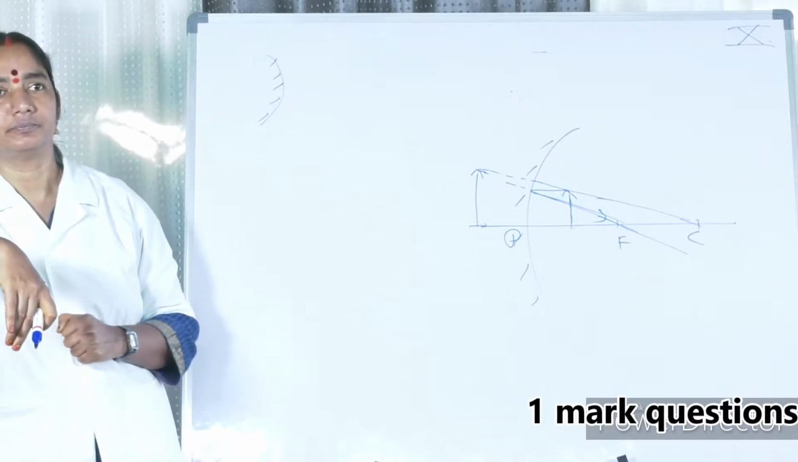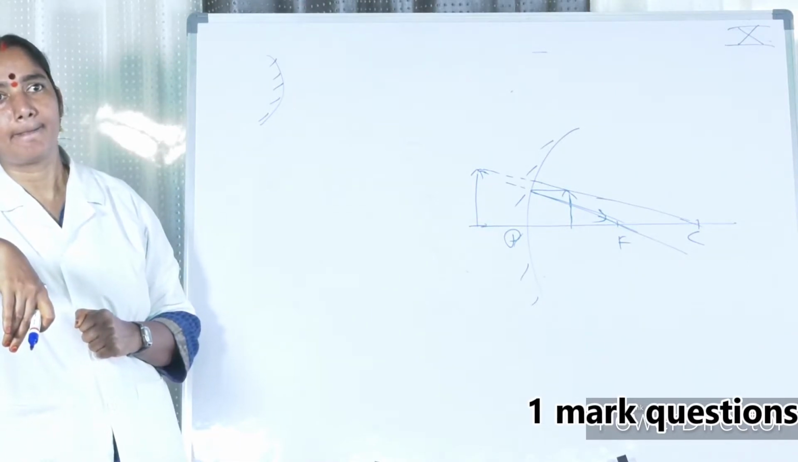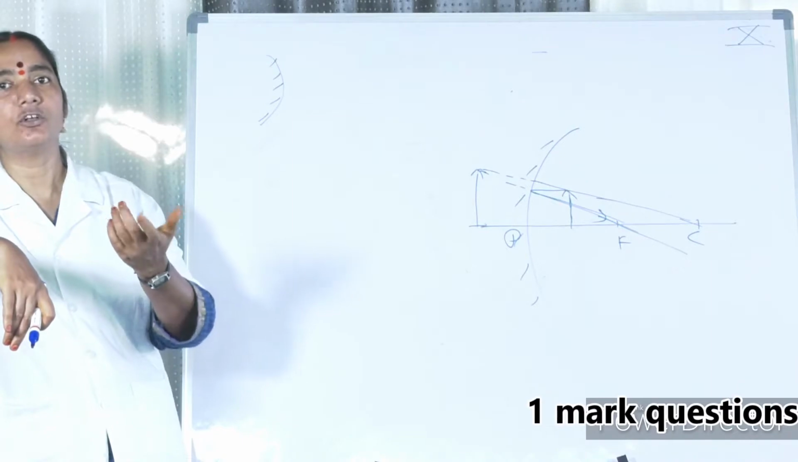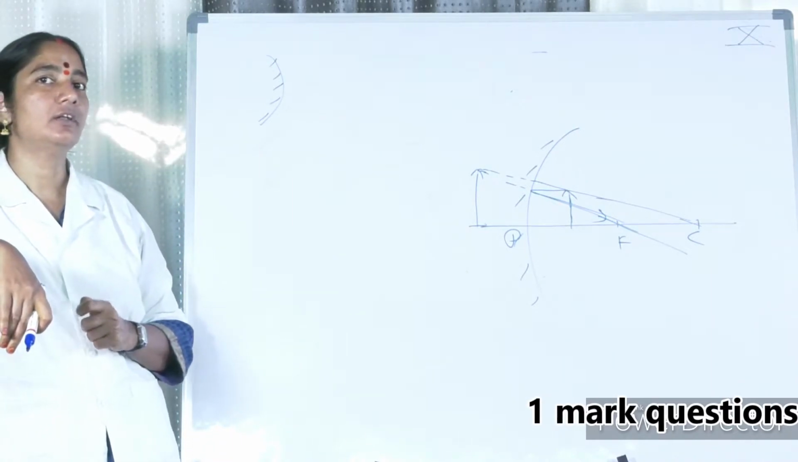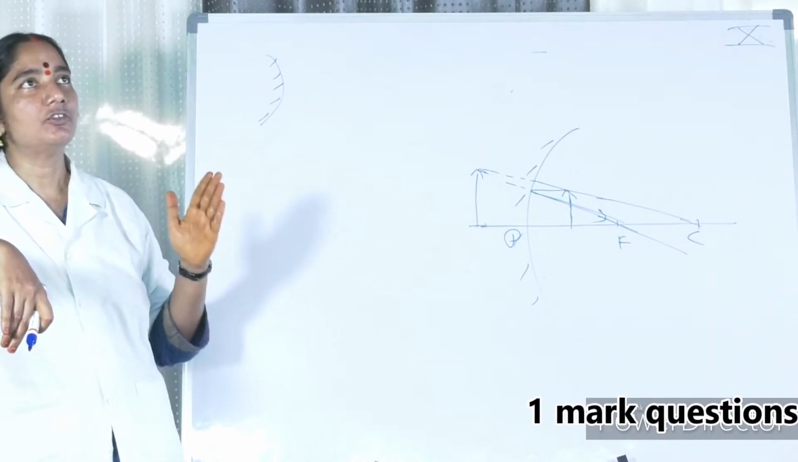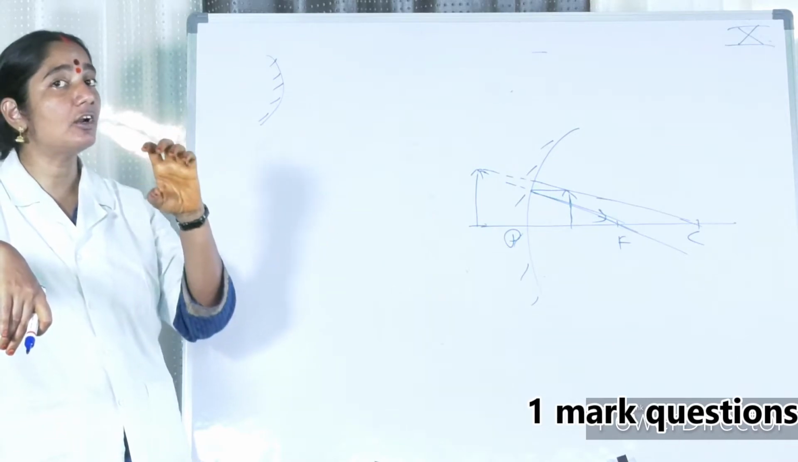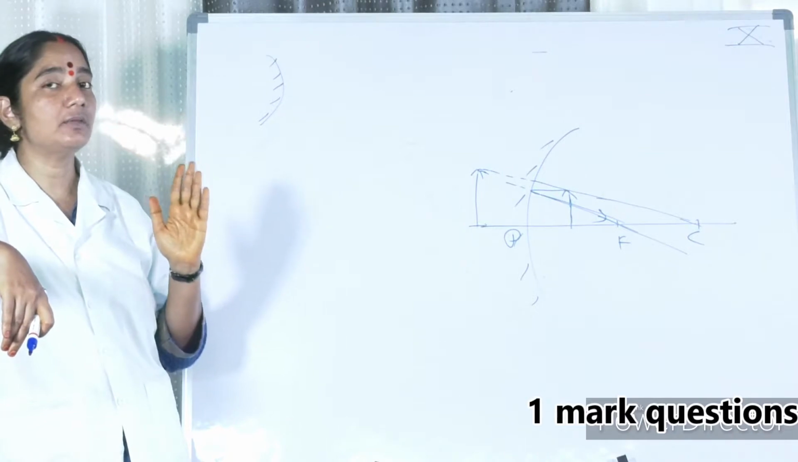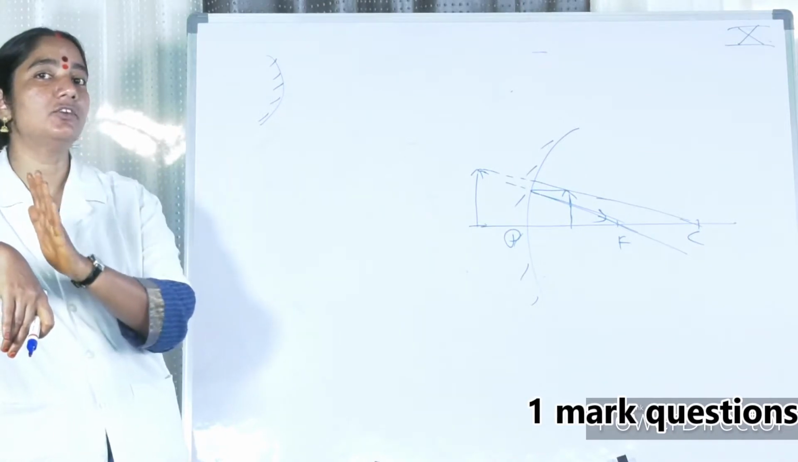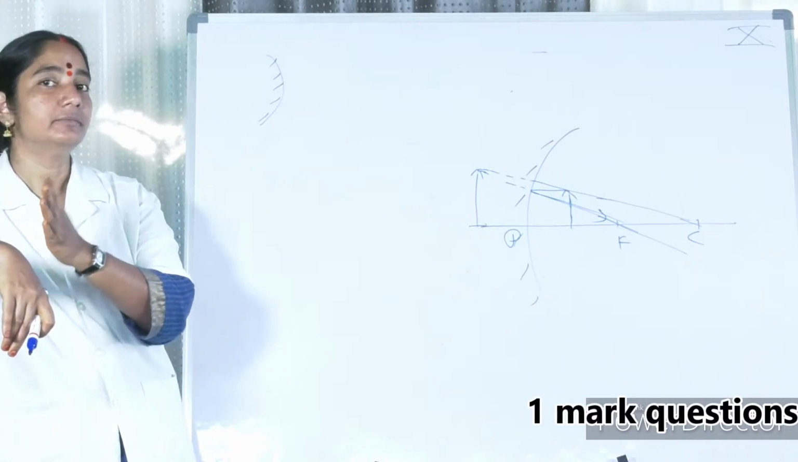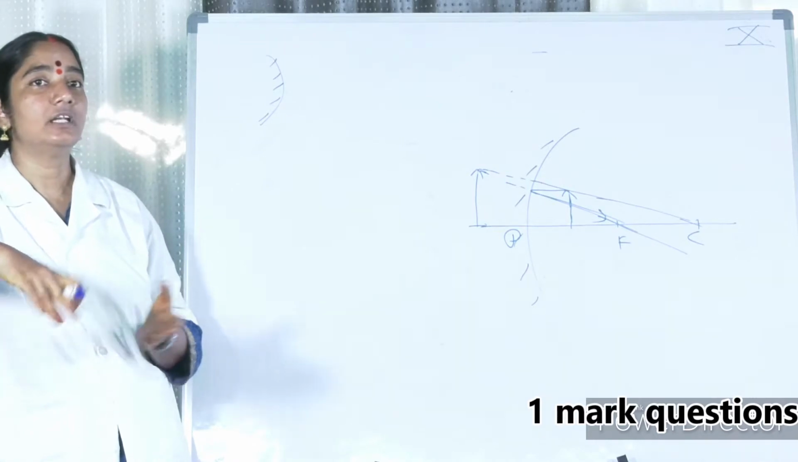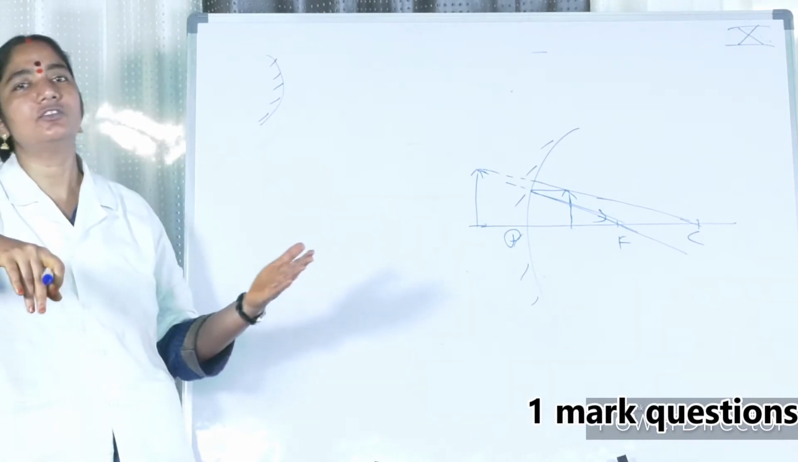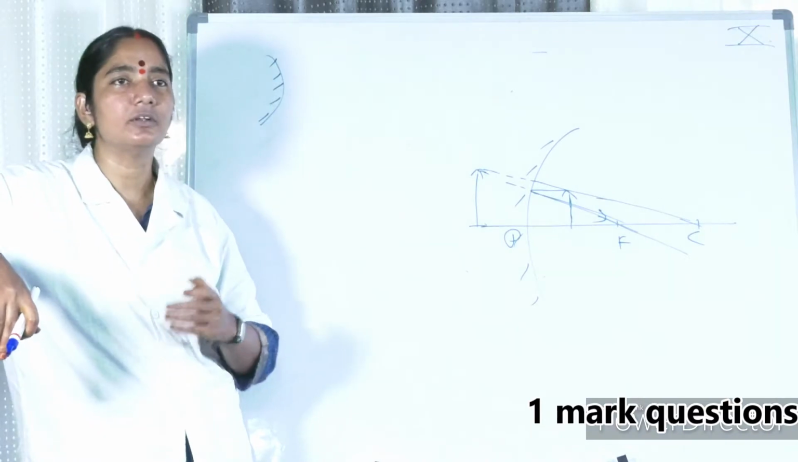Next question. State the differences between virtual image and real image. This all the students know. Virtual image is not real. The rays are not real rays. So you cannot catch the image on the screen. A real image you can catch on a screen. That is a very important thing. The difference between these two, and the rest of the answer you can get from your workbook.